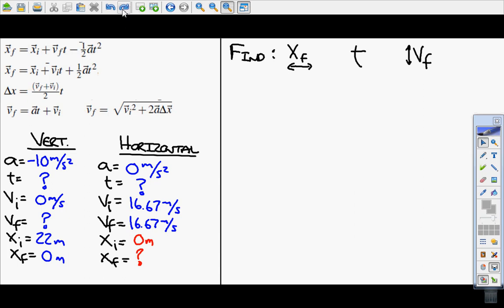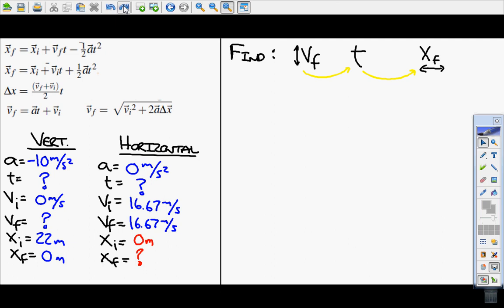Well, there are two kinematics equations that will help me find vertical final velocity. Let me rearrange here actually. It seems like I need to find things in this order. What is the vertical final velocity? What is the time? And then can I solve for this? Maybe if I know what this one is, I can solve for that one. If I know what that one is, I can solve for the last one. If I know what this is, I can solve for that. If I know what that is, I can solve for the final position.